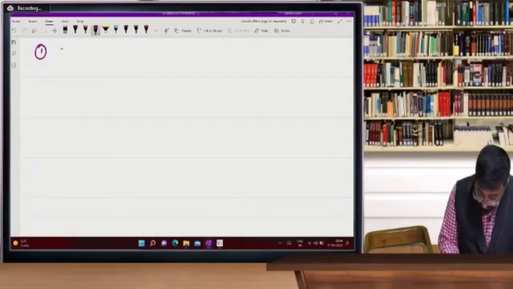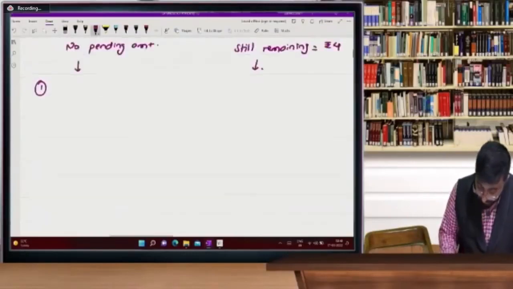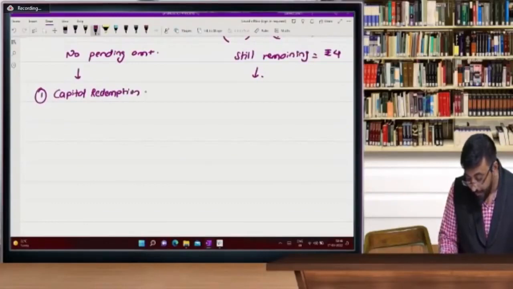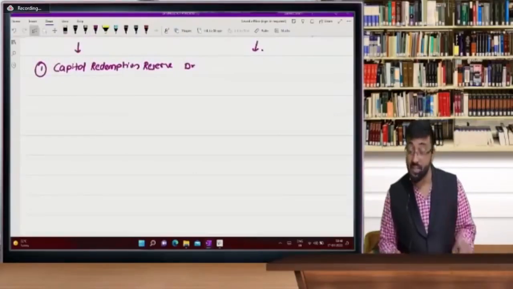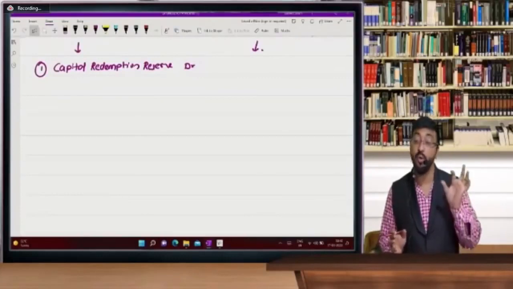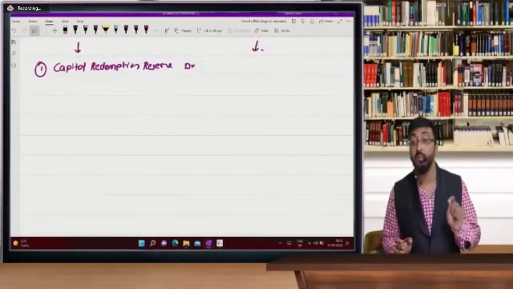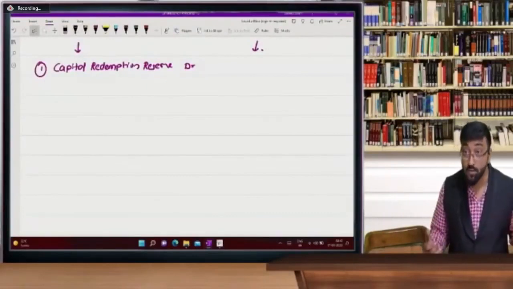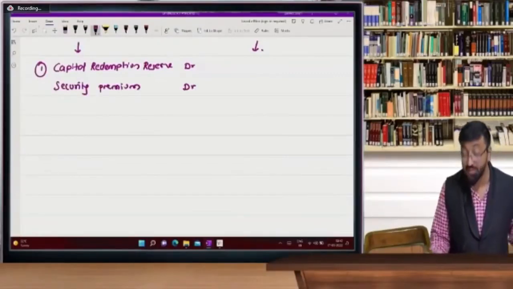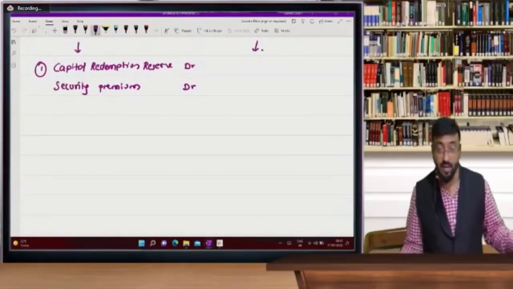Chalo, so entries are here. If fully paid, just write down this entry. Don't ask me which type of reserves are those. Capital redemption reserve. I will explain this reserve not in this chapter, but in the next chapter. So have patience. Only understand the word capital redemption reserve. That reserve we are going to reduce. So reserves are going to reduce. Securities premium, we are debiting it. So we are reducing it. Normally reserves have a credit balance, but we are giving debit.